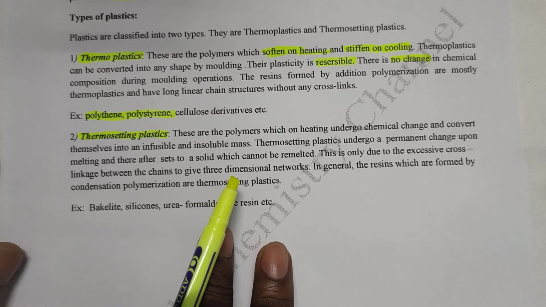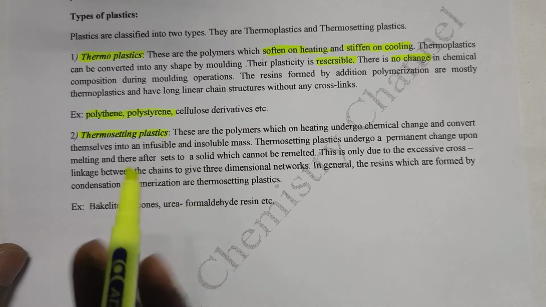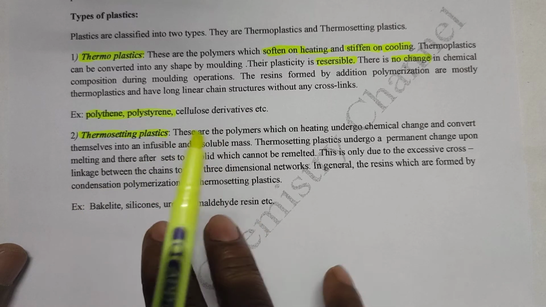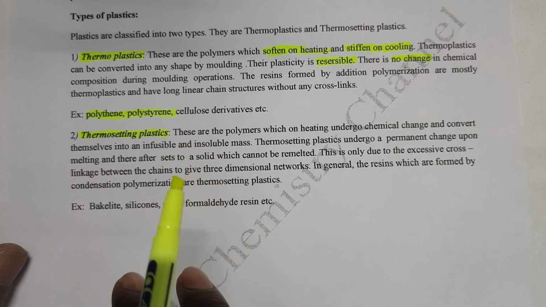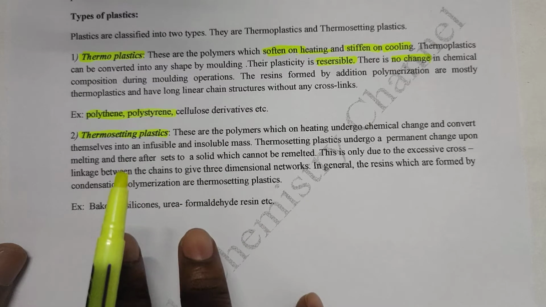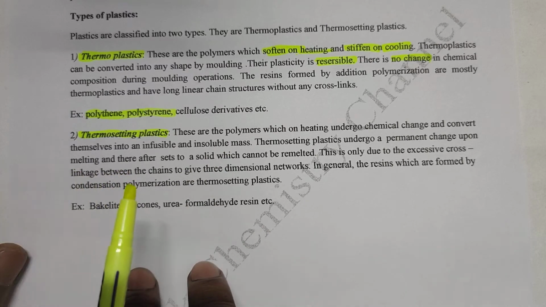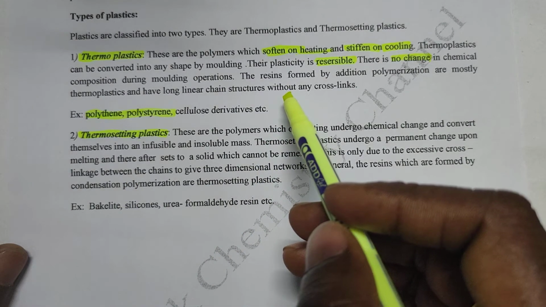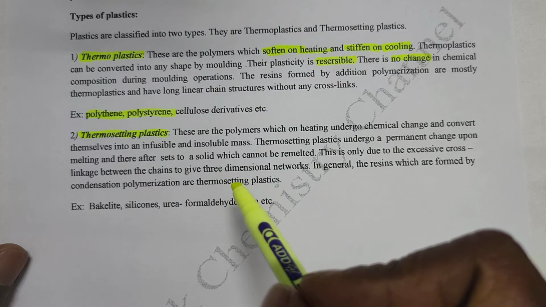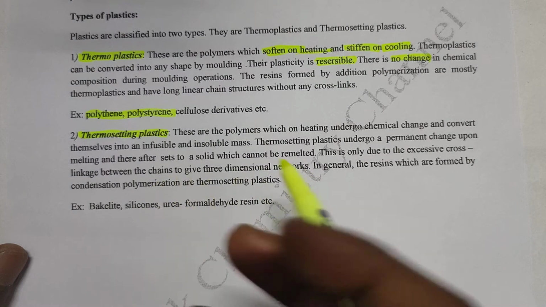So what is thermosetting plastic? Just like thermoplastics, these can be softened on heating and stiffen on cooling. But once set into an article, these cannot be remolded. They cannot be recycled. Thermoplastics can be recycled, but thermosetting plastics cannot be recycled.